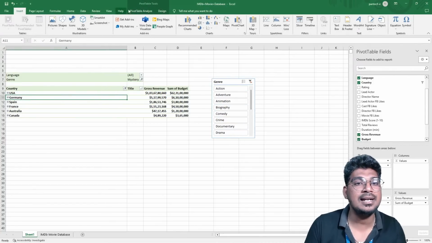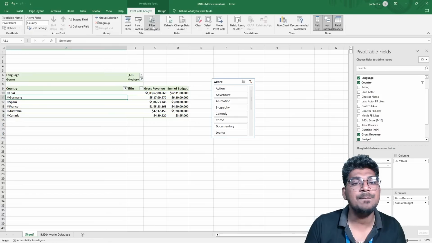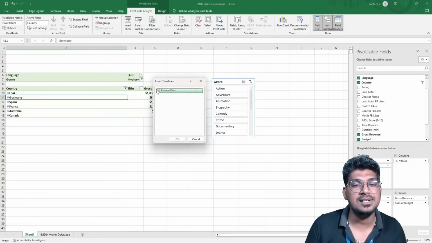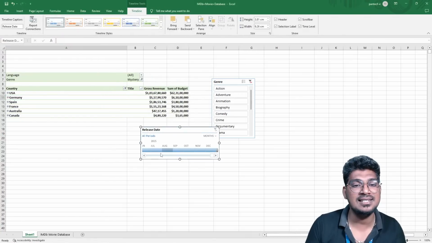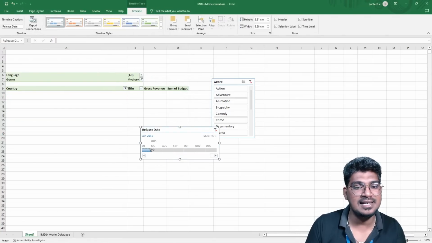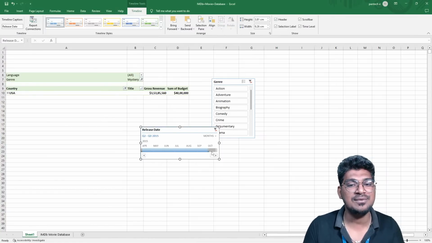So once I'm selecting this, another option, the timeline option, is there. So here I'm selecting this. Once I select based on the year, it is going to display, and month wise it is going to display. Once I select this one, it is going to be filtered this way and like this.